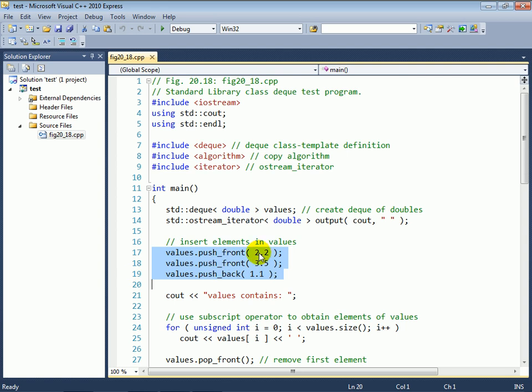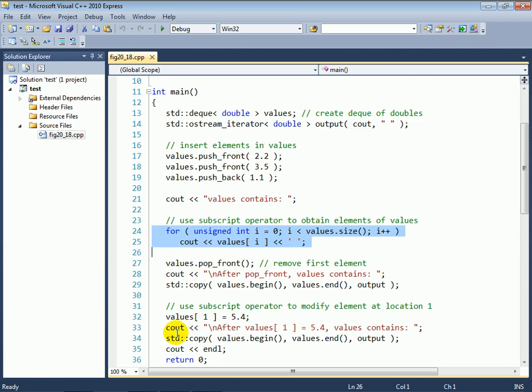So we push 2.2 and 3.5 at the beginning of the deque and 1.1 at the end of the deque. So now we have 3.5, 2.2, and 1.1 in that order. Then we show you the contents of the deque, and just for demonstration purposes here, we're using array-like indexing to show you that indeed you can iterate, or index rather, through a deque object.